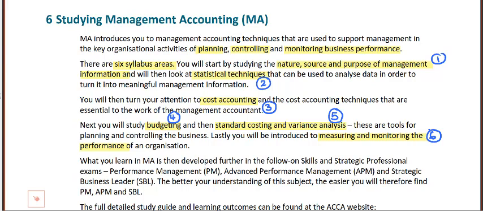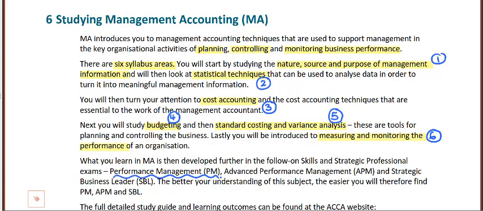And management accounting is a feeder paper. So it's a paper that will be useful to you in several later exams. First crucial one is performance management. Everything from management accounting is assumed knowledge for performance management, which is a skills level paper.